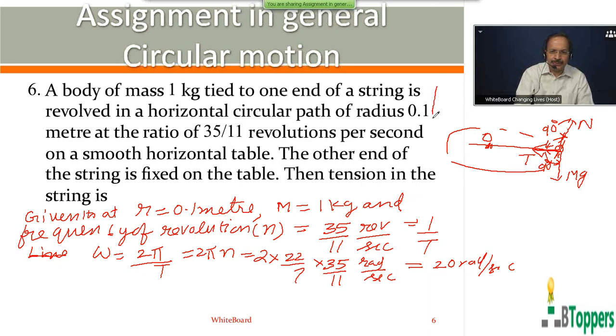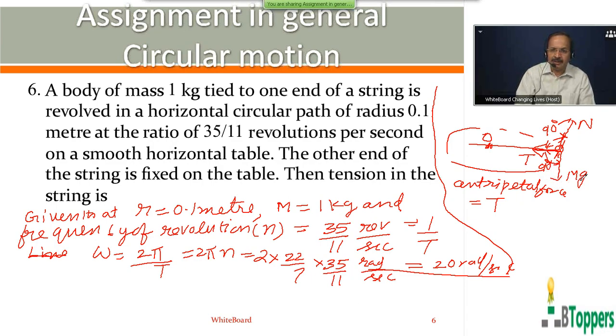So the centripetal force on the body is equal to net force towards center, that is equal to the magnitude of tension on the string. So magnitude of centripetal force on the body is same as the magnitude of tension on the string. The body has no motion in the vertical direction. That means its weight mg is balanced with the normal reaction force by the plane. So magnitude of tension equals centripetal force, you can write mv square by r, or you can also write m r omega square. Here mass m is 1 kg.